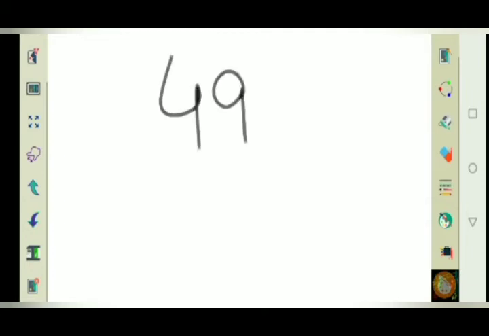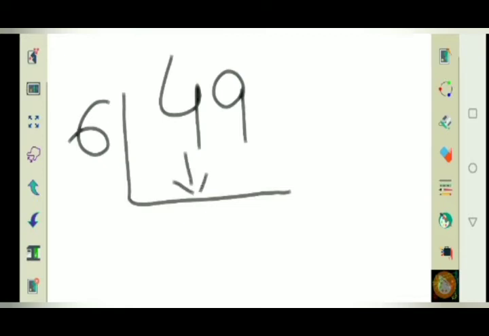Suppose I am taking 49 and let's divide 49 by 6. Now here I have 4. Clear? Now 4 into 6, no. So what are we taking? We are taking 49. Now here I am getting 8 6s are 48.